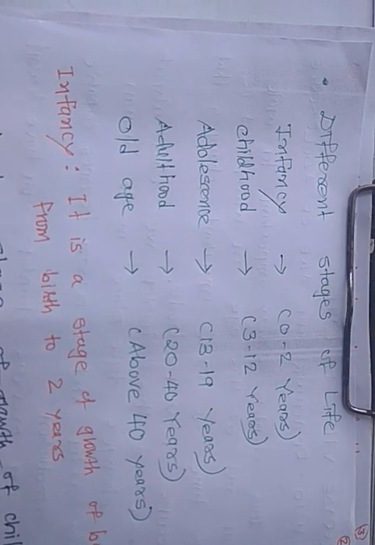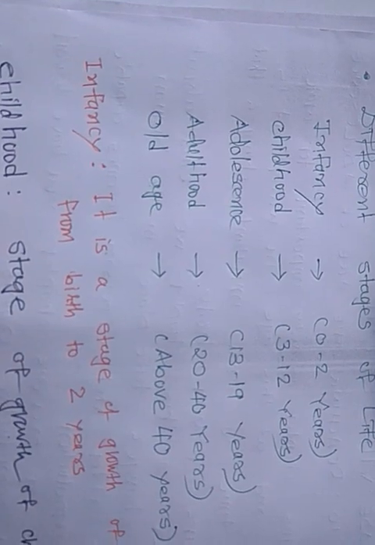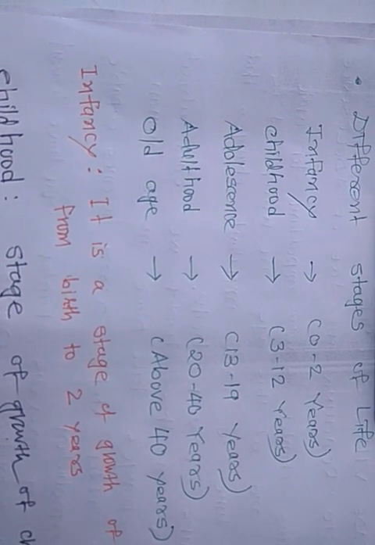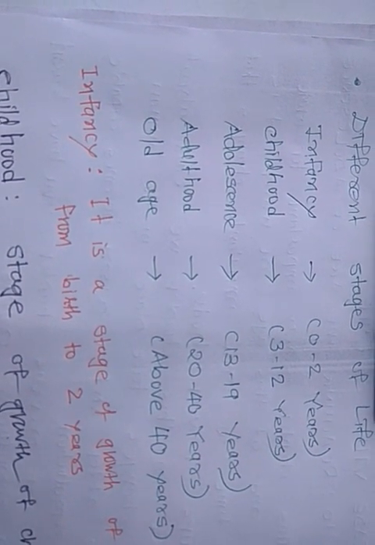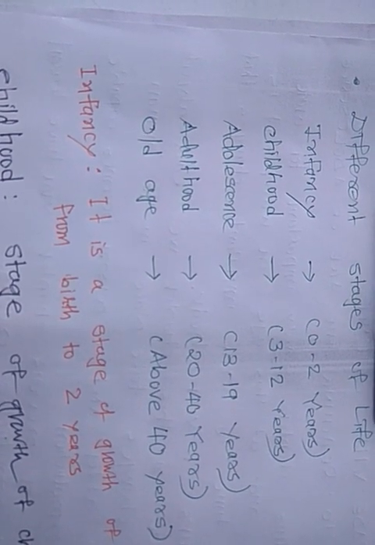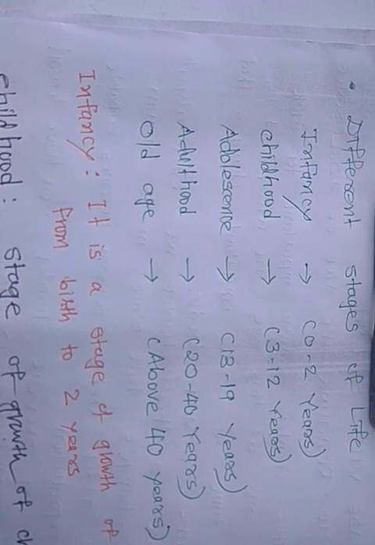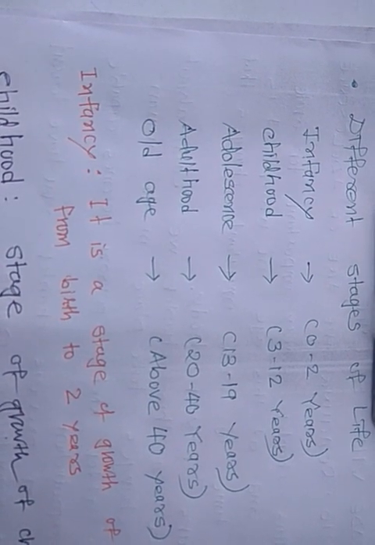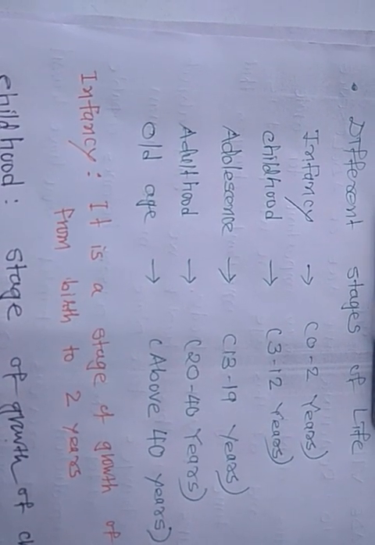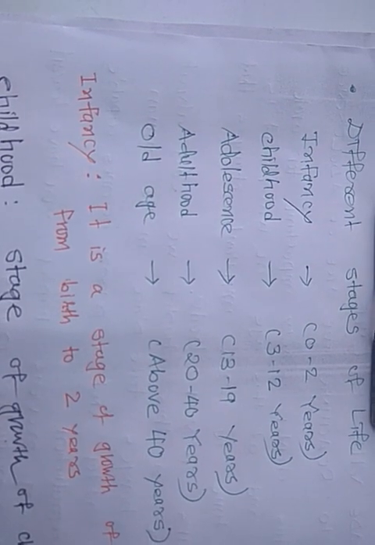Students, you see the first point. Let's study in detail the different stages of life. The first stage is infancy. The infancy period is between the age of 0 to 2 years, that is from birth to 2 years, before the stage of childhood.